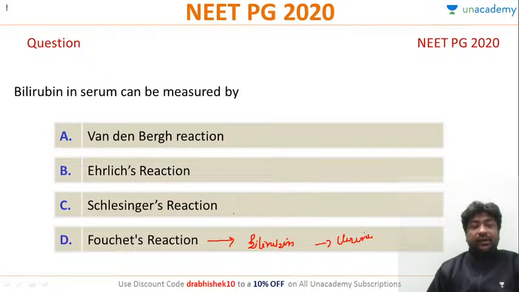Remember this. What is Schlesinger's reaction? Again, it is not bilirubin, but urobilinogen. What is Ehrlich's reaction for? Anyone? So this again is for urobilinogen or indole compounds, and this is basically for serum bilirubin. So remember all these points.